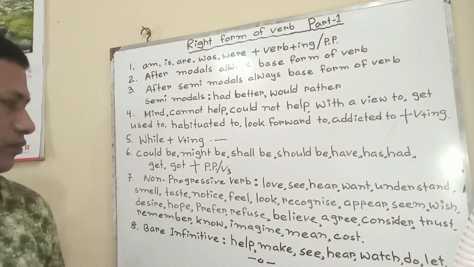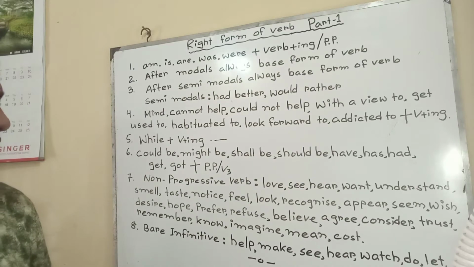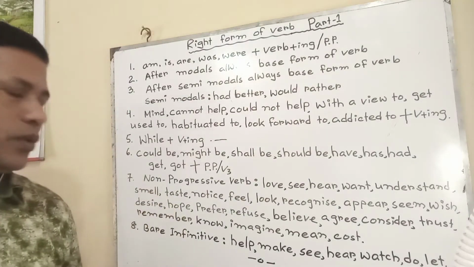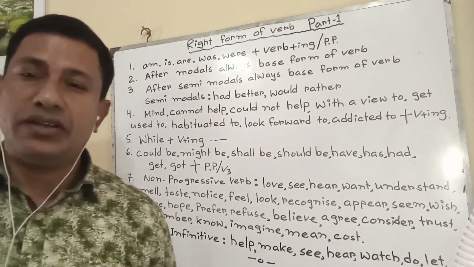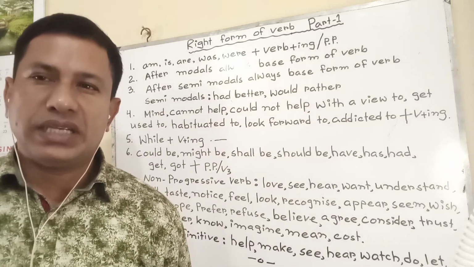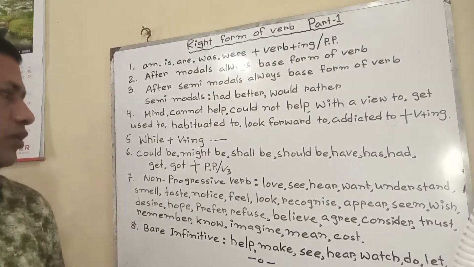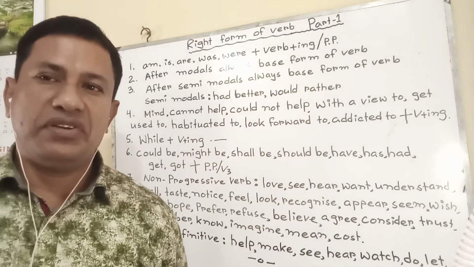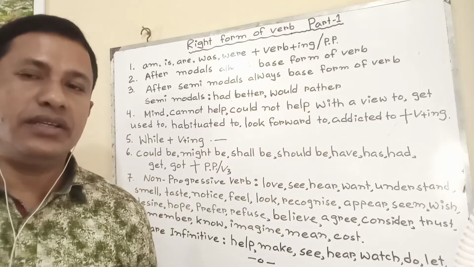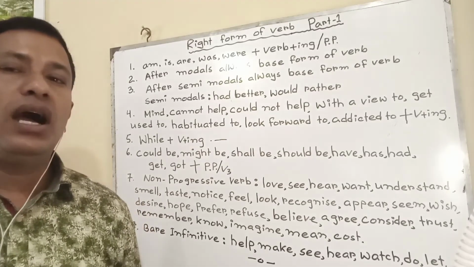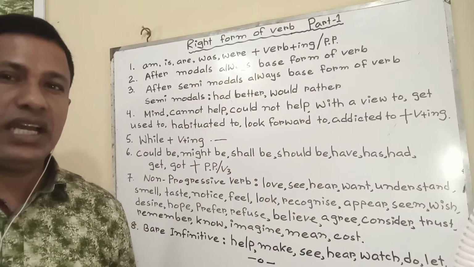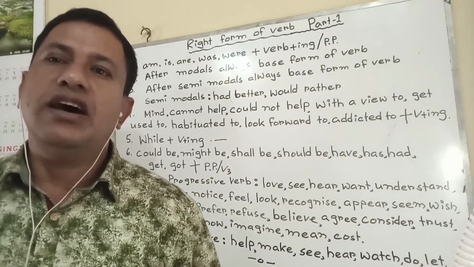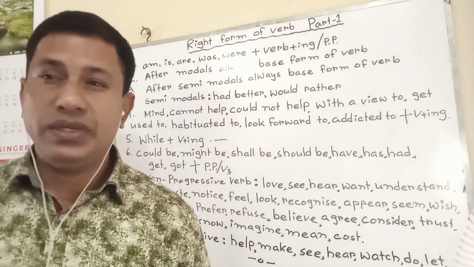The verbs which can take ing are called progressive, but the verbs which cannot take verb plus ing are called non-progressive verbs. Such as, I am writing: write, W-R-I-T-E, write plus ing. That means I am writing now. But we cannot say I am loving it.